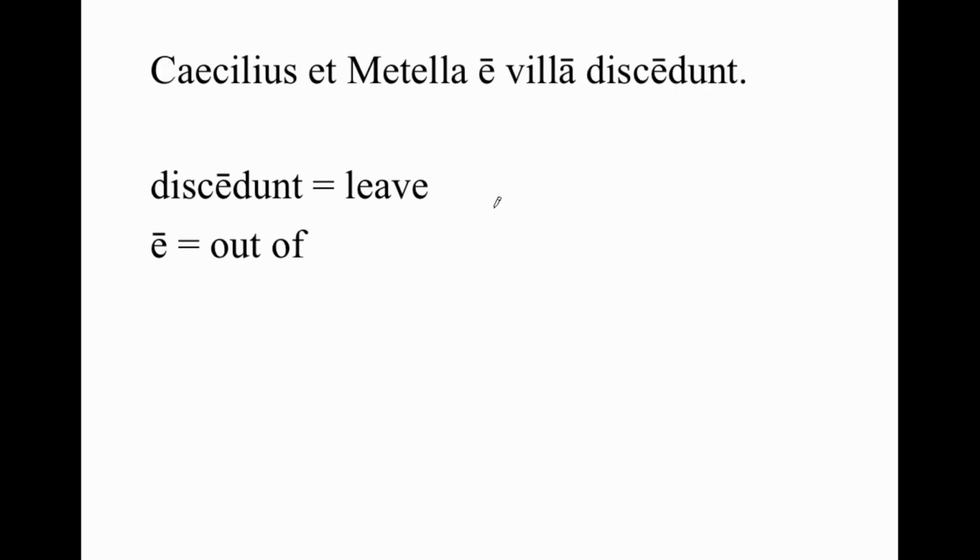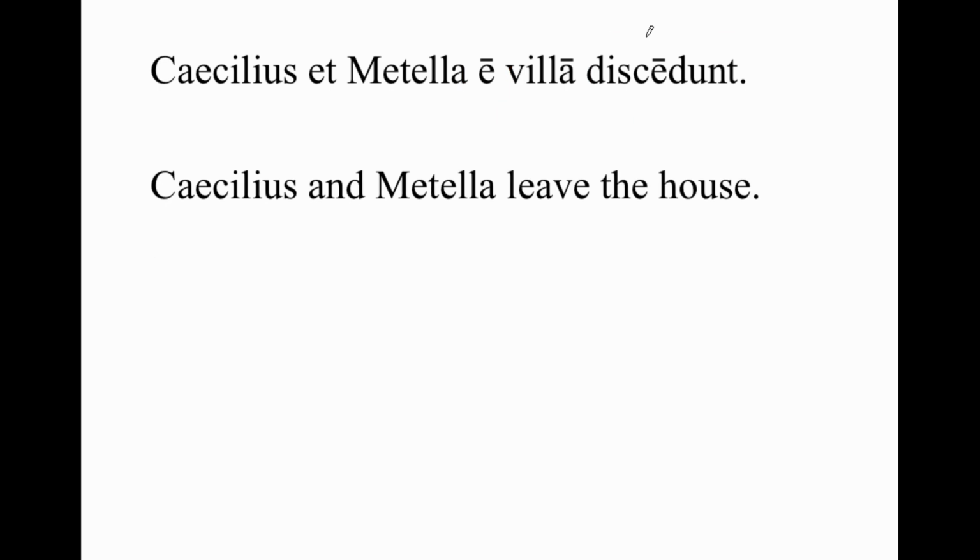Caecilius et Metella e villa discedunt. Now take a look at something here. We always use the preposition e, meaning out of, when we use the verb discedunt, to leave, okay? But that doesn't mean that you should necessarily translate it in your English translation, okay? So Caecilius and Metella leave the house is the best translation. You wouldn't want to say leave out of the house, okay? That would be an over translation.